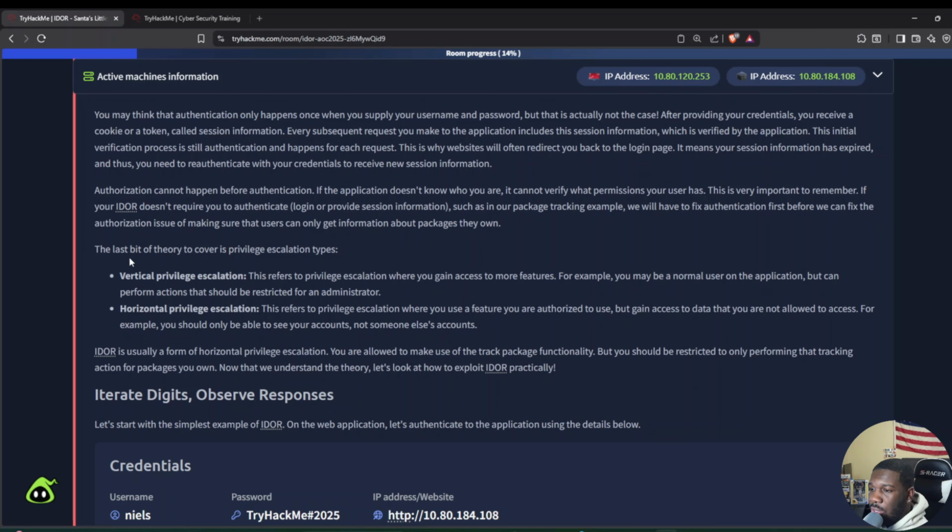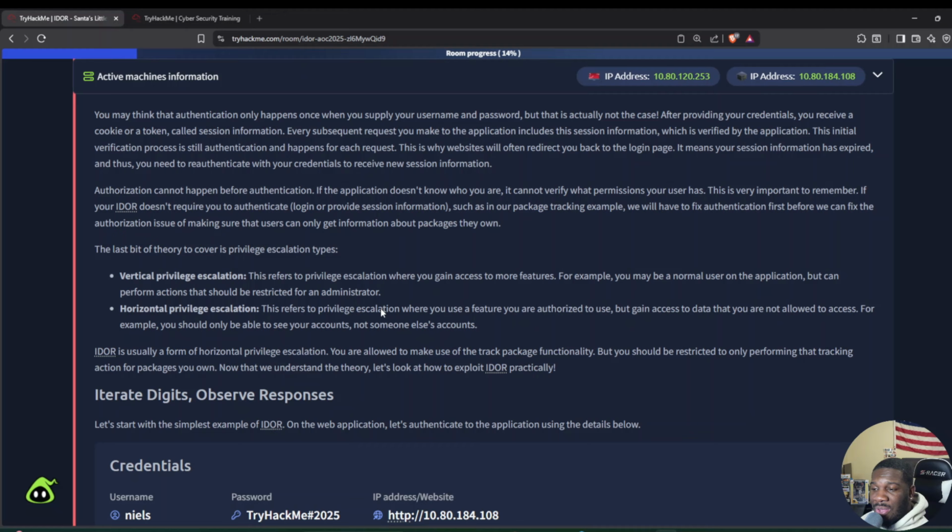And then the last part, they're talking a bit about privilege escalation types. You have vertical privilege escalation, which is basically when a user gets more access than they're allowed to get. When you move from, let's say, a standard level user account to an admin account, that is vertical privilege escalation.